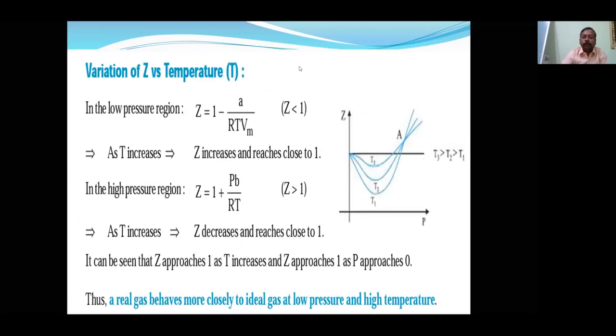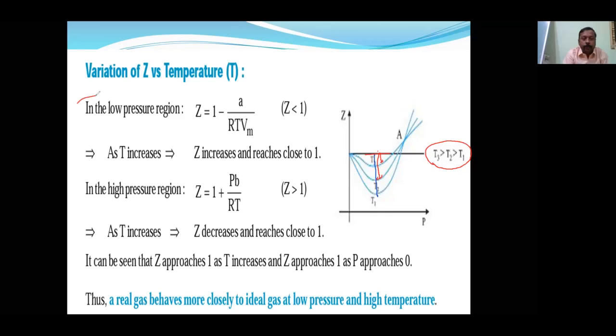So all the variations we are doing: Z value with respect to pressure, Z value with respect to gases. Now it is Z value with respect to temperature. So this is the temperature, this much deviation is there. And at another temperature, when we increase the temperature, here it is given T3 greater than T2 greater than T1. So the deviation has reduced. The deviation keeps reducing, and at a certain temperature they both will become the same. So that temperature is called Boyle's temperature.